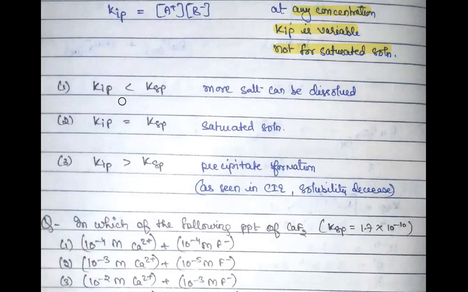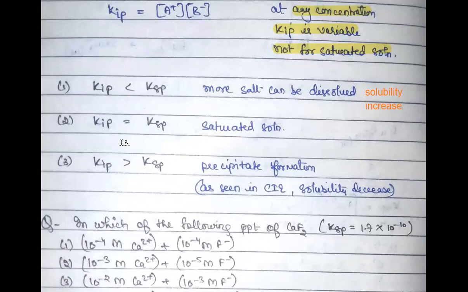It means your salt has further chances to solubilize a lot more, so that it can reach up to the saturated state. It means there is more possibility for it to get dissolved. So it will promote solubility. If your KIP is lesser than KSP, it will increase the solubility. More of your solute will be able to dissolve. Clear?